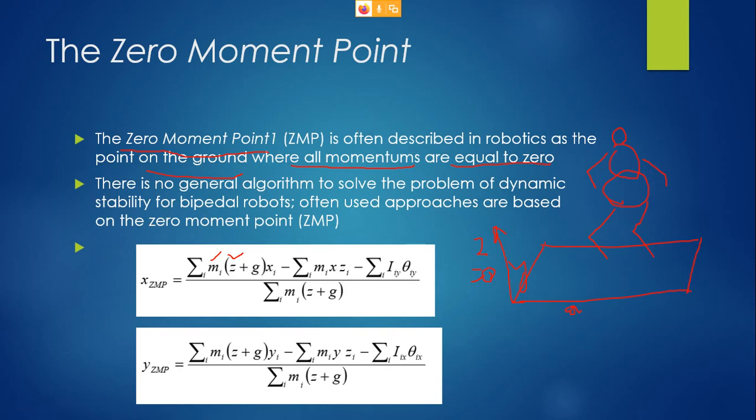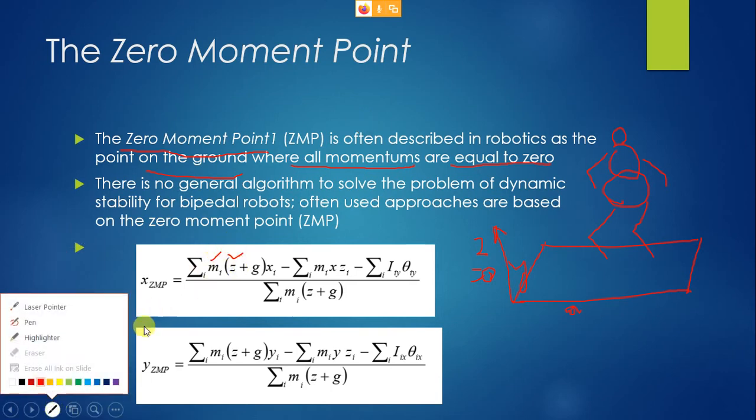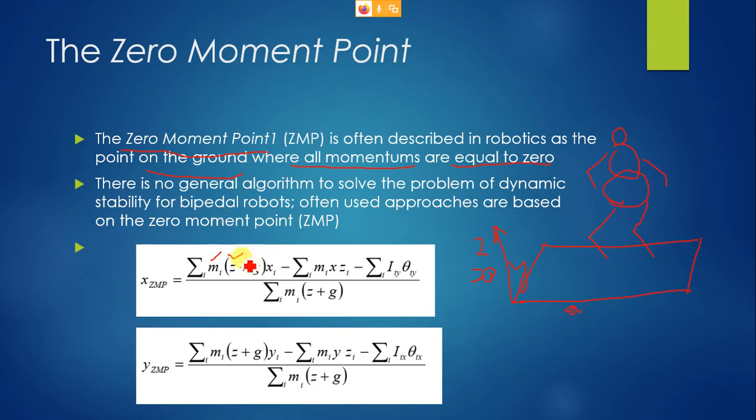Okay, so we have the z part. What is z here? We don't have any z component here. This can be completely neglected. G is gravity, xi minus sigma m x. X, assume it to be a point which has some x and y, because it's a point, so the combination of both would be a point. So it is mi, that is again mass, into x zi. The zi component depends upon the altitude. If it is climbing, then z would come into the picture, but technically you don't have any z component.